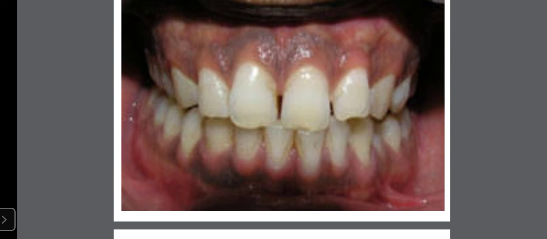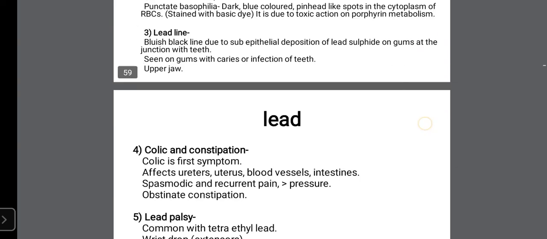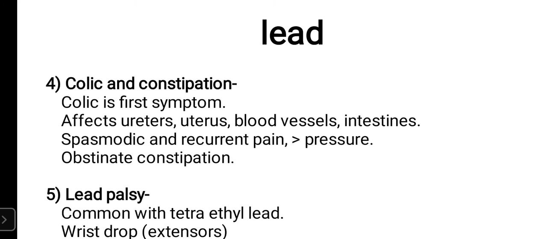See the black colored line at the junction of teeth and gum, prominently visible in the upper jaw. Everyone can see, and this is punctate basophilia.